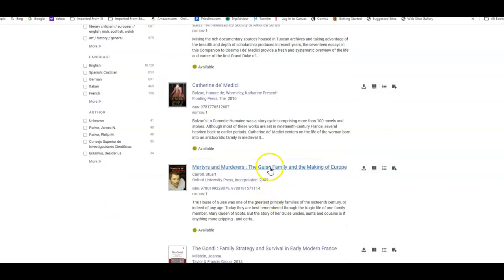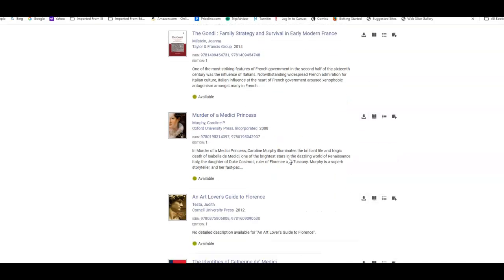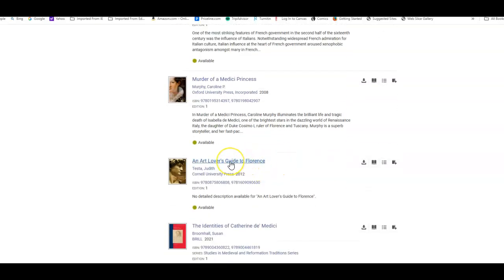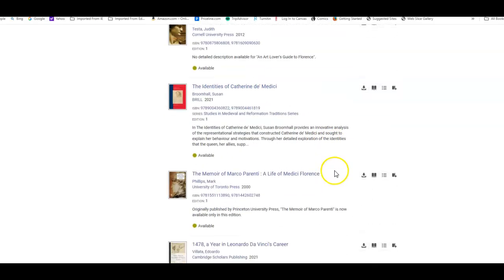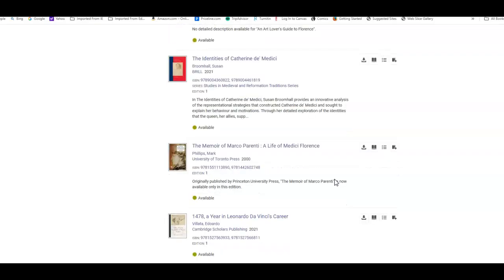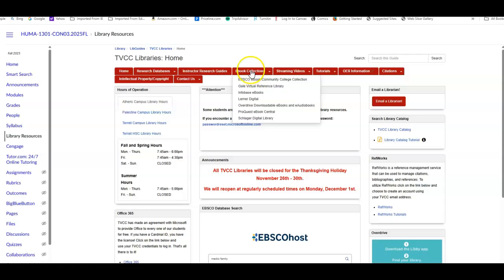Likewise, this one is about some of the other impact on the family. This is a really good book about Isabella de Medici, who was the daughter of Cosimo, and what happened to her. Really good. This one is Oliver's Guide to Florence and looks at some of those identities of Catherine de Medici. Really strong, some of these that you can look at. So this is underneath ProQuest ebook. We have some other sources for you to use as well.